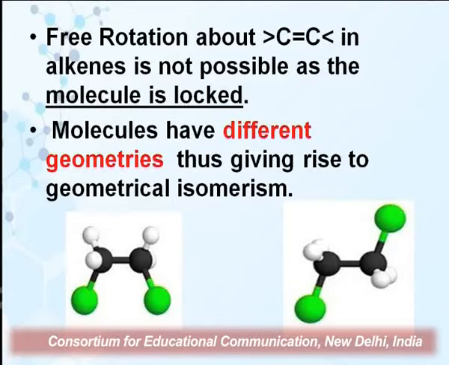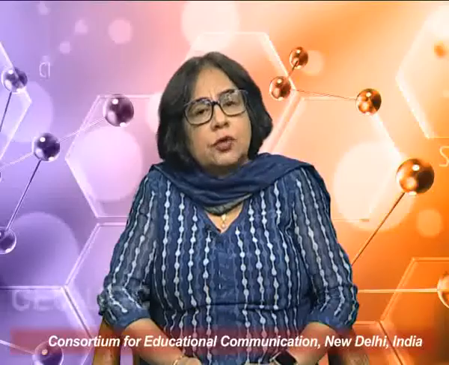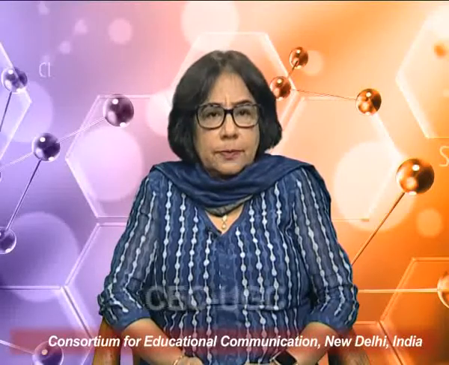So in this case, the orientation or spatial arrangement is different. So what we can now conclude is that geometrical isomers are molecules that are fixed into their different spatial positions with respect to one another due to restricted rotation about a bond.